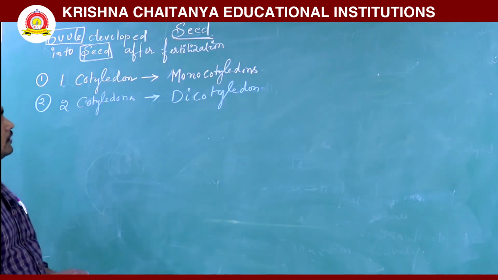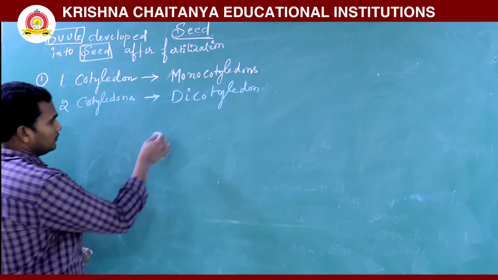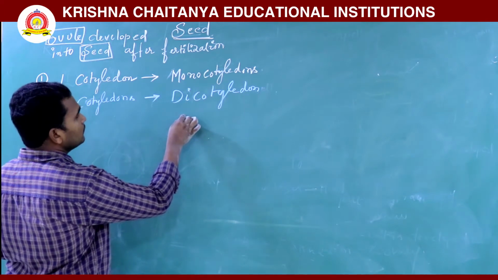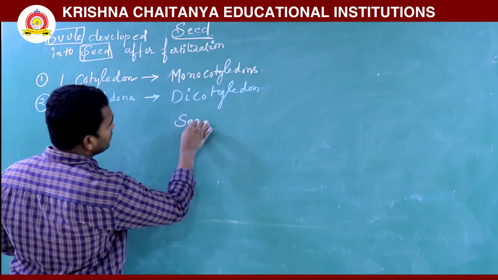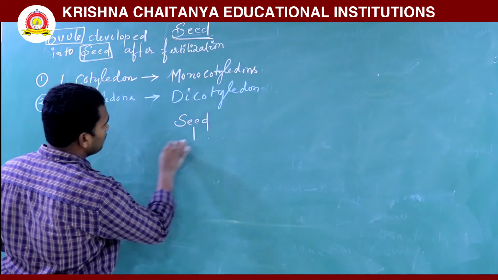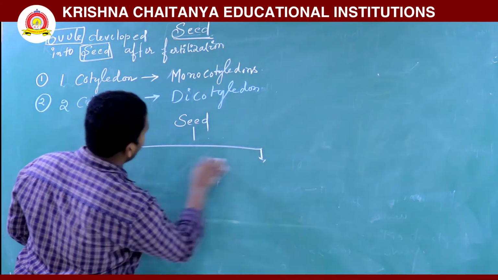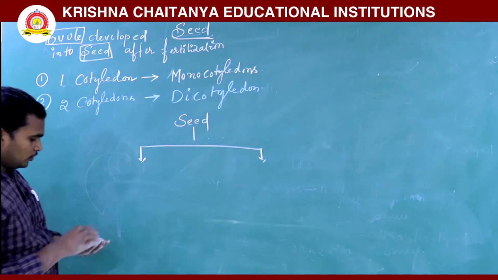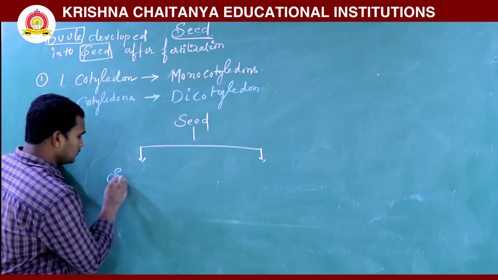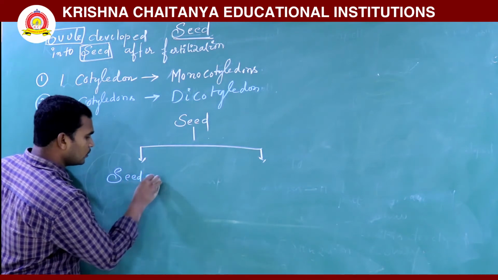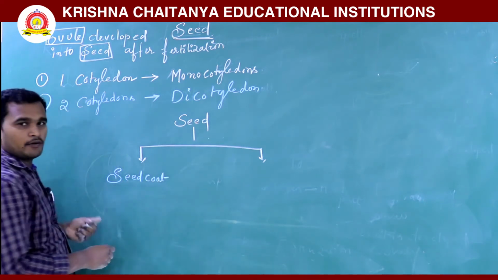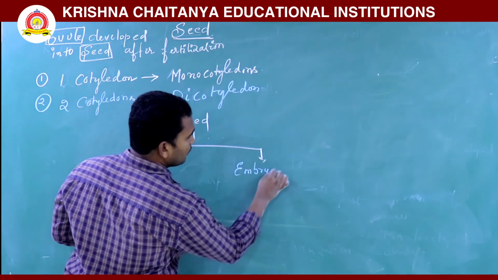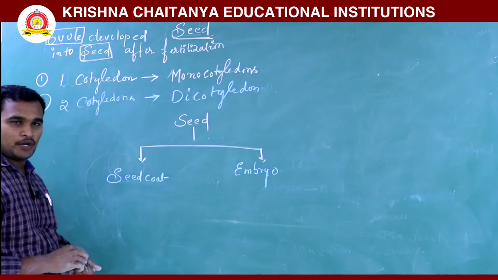Next, I will draw the diagram. First we discuss the seed. A seed is divided into two parts: seed coat and embryo.